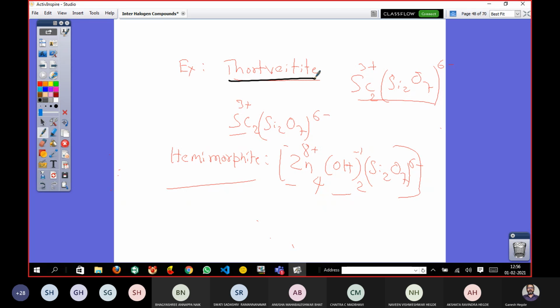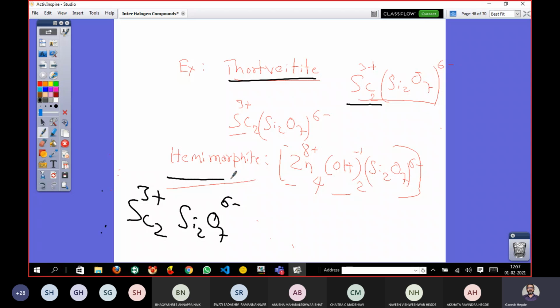The composition being Sc2Si2O7 6 minus. So here Sc stands for scandium. Scandium is a d block element, and scandium can have the common oxidation state of 3+. That's how you have Sc2. Totally I want how many? 6 positive charge in order to balance Si2O7 6 minus. Now things are balanced. So for any example, you just have to consider whether the charge has been properly balanced or not. So this is an example.